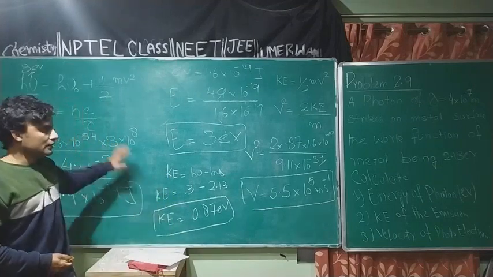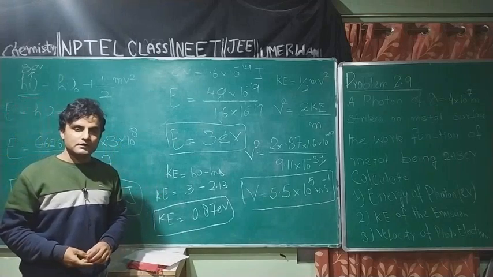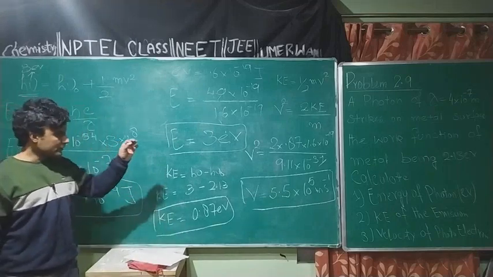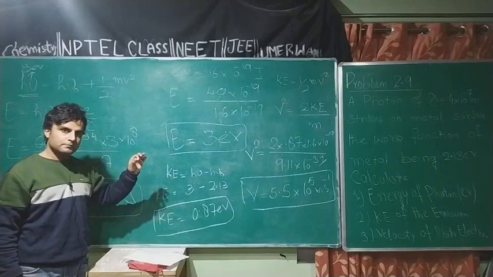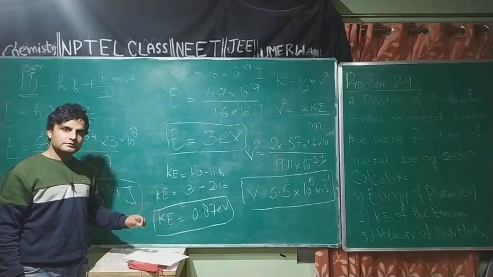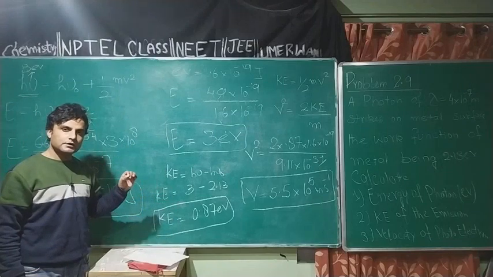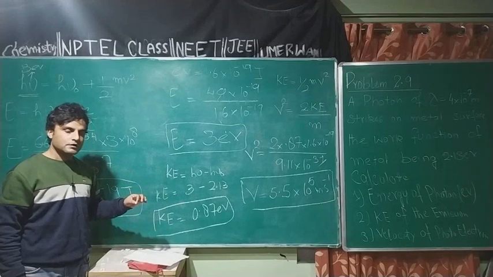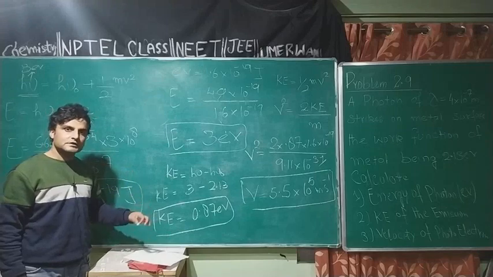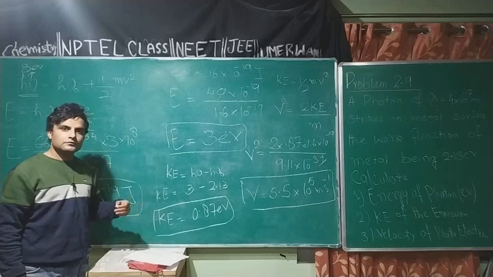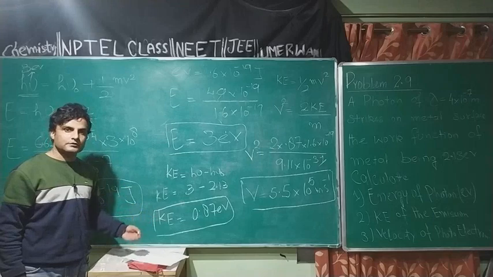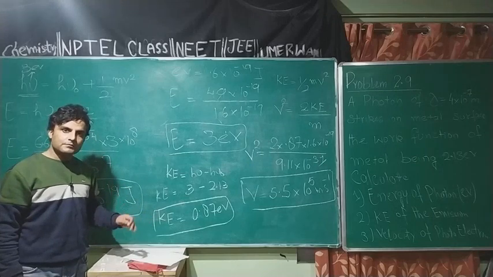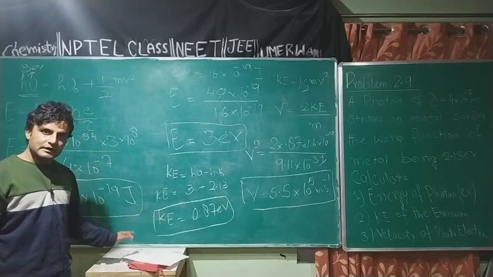And this all was the idea of the photoelectric effect, that when a beam of radiation strikes the surface of a metal, actually photons are striking the surface, and on collision of photons with electrons present on the surface of the metal, simultaneously, without any time lag, electrons are ejected.